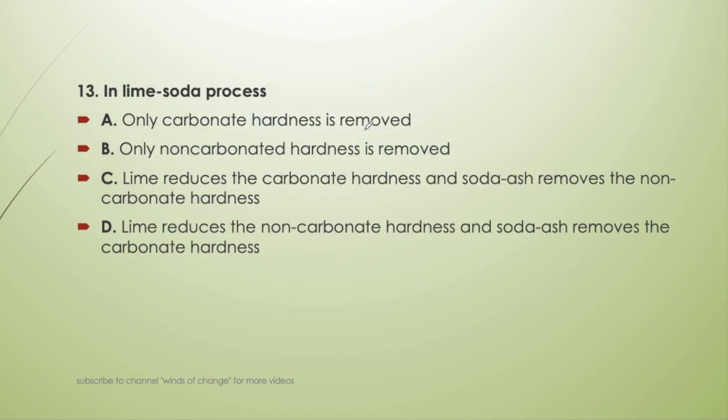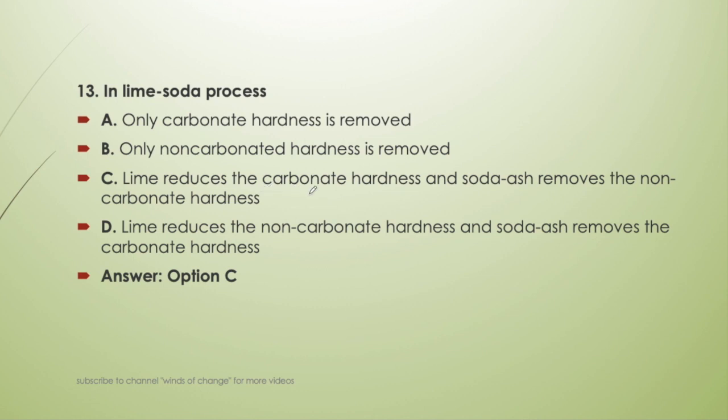Okay. Next question. In lime soda process, only carbonate hardness is removed, only non-carbonate hardness is removed, lime reduces the carbonate hardness and soda ash removes the non-carbonate hardness, or lime reduces the non-carbonate hardness and soda ash removes the carbonate hardness. It is also a very important question in the lime soda process. What removes what?